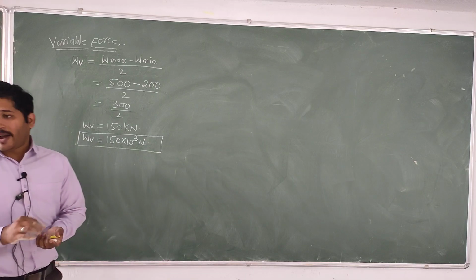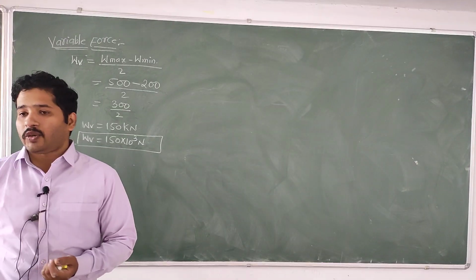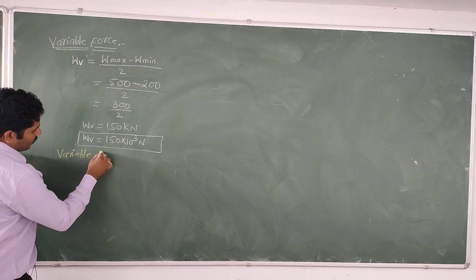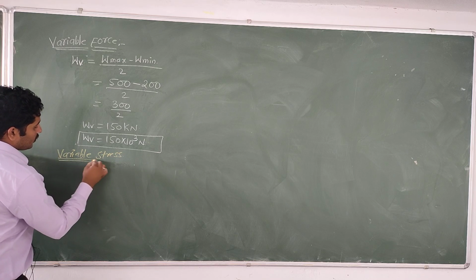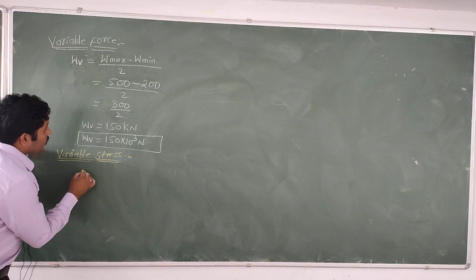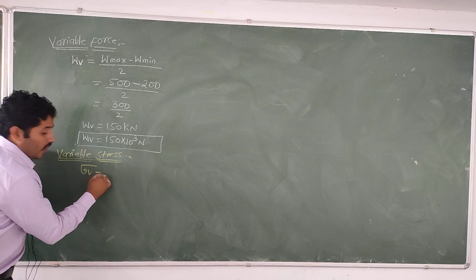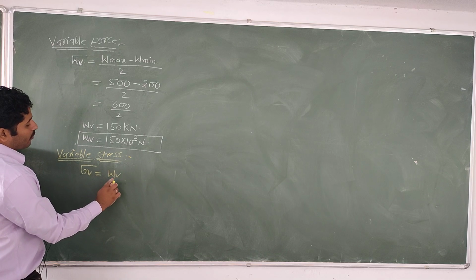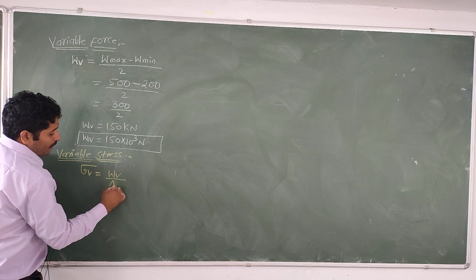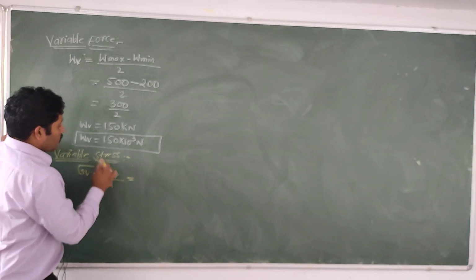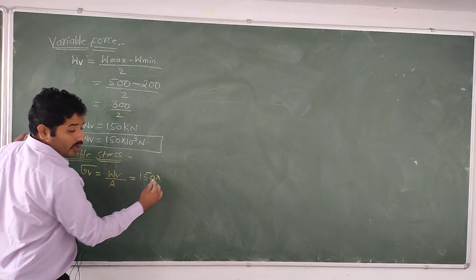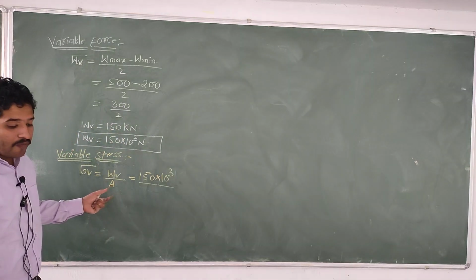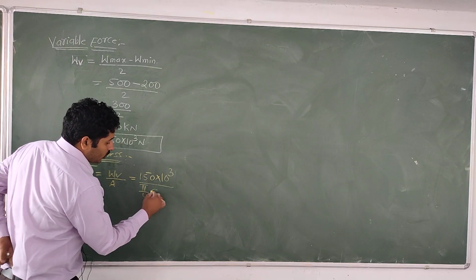Again, what do we need to find out? We need to find the variable stress. To find the variable stress, we use the formula sigma V equal to capital WV by area, that is, variable force by area. WV we got as 150 into 10 power of 3, by area, which is pi by 4 into d square.